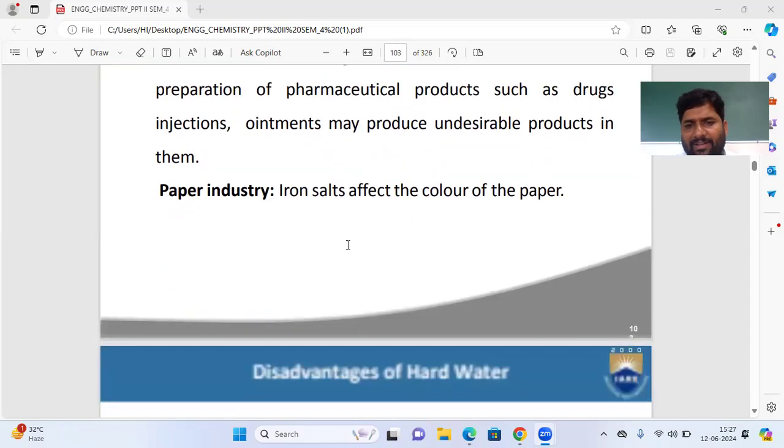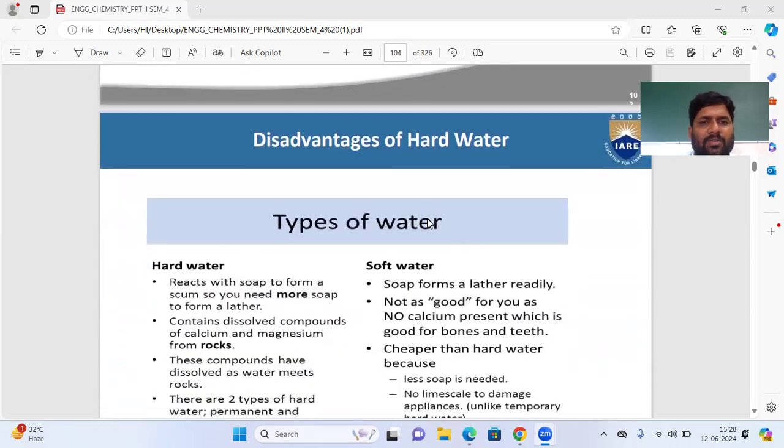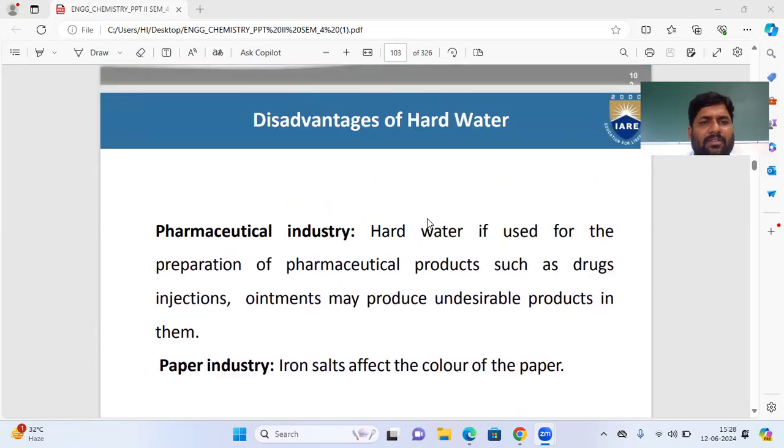Next, paper industry. Iron salts affect the color of the paper. The color you have, a white color paper: if you are using hard water to prepare and print the paper, what happens? If this iron salt is present in water, it affects the color of the paper. So that is one of the disadvantages of using hard water. These are all the disadvantages if you use hard water in the industries.